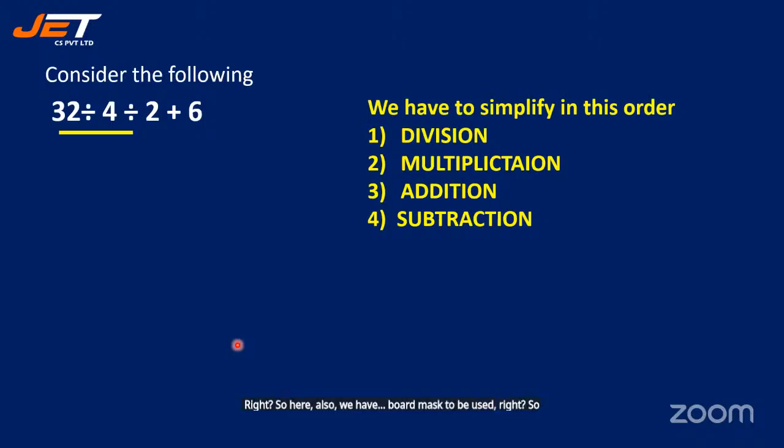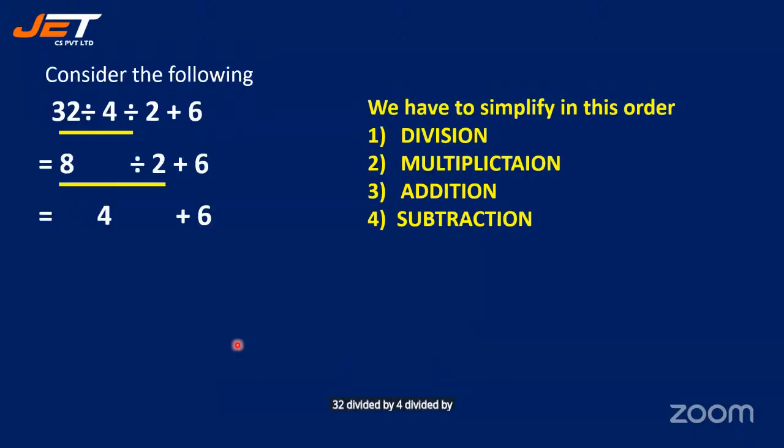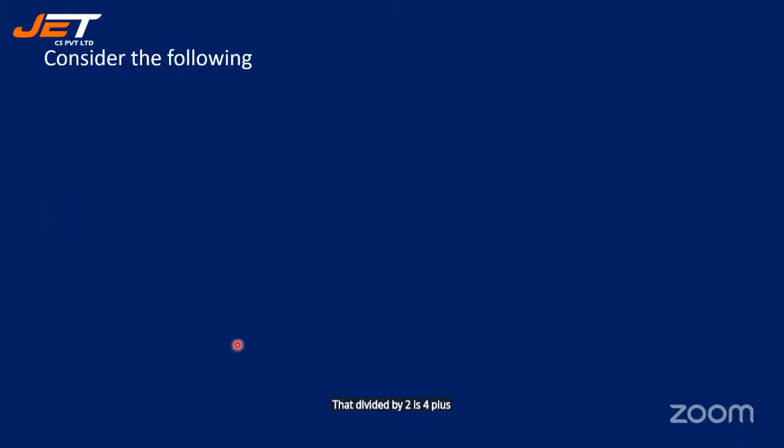So similar to what we did, 32 divided by 4 divided by 2 plus 6. Okay. So we get 10. 32 divided by 4 is 8. That divided by 2 is 4 plus 6. Okay. Right. Now see the next question. So for this, I'm expecting the answers from you all students. Give me the correct answers. By then we will do the sum. Okay.